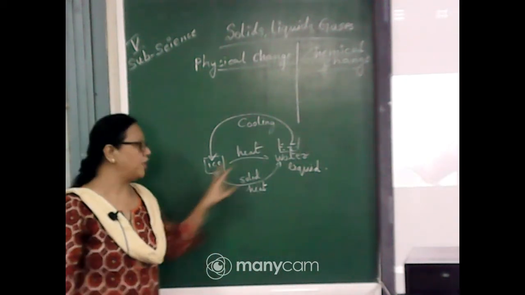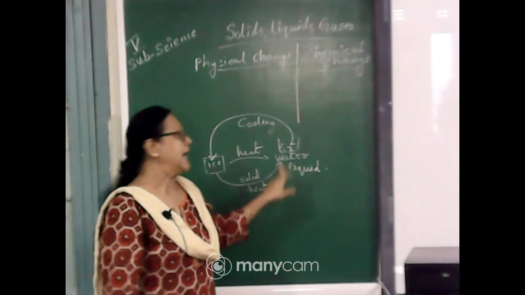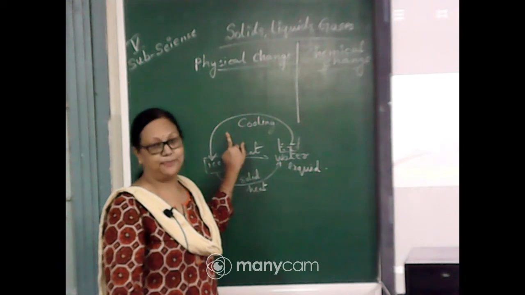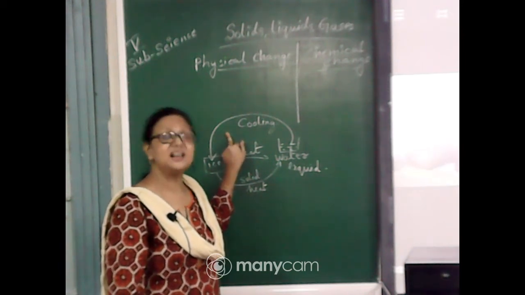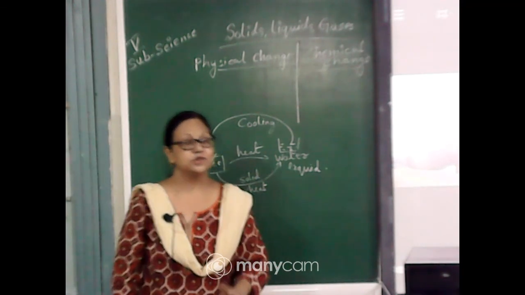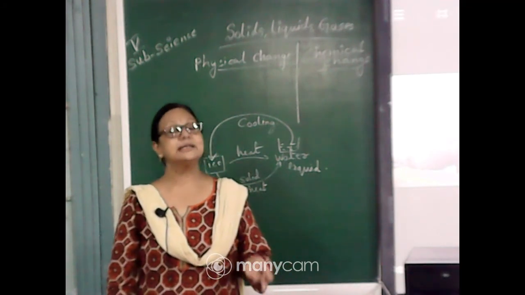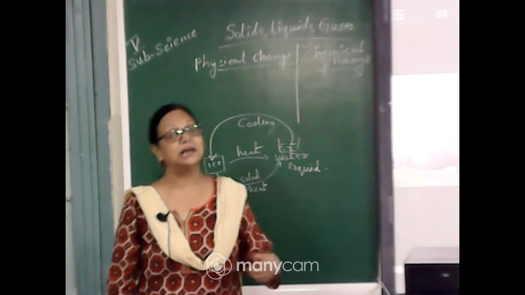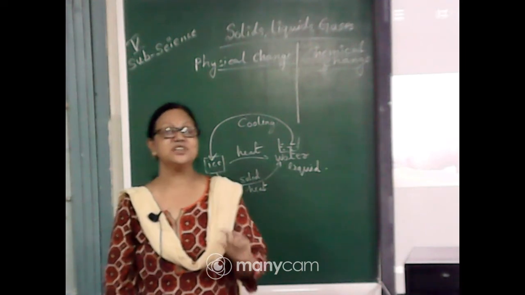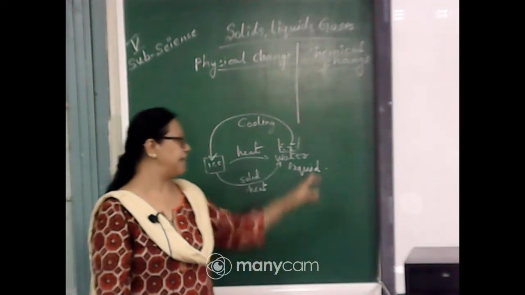So this kind of change, where you see the shape is changed and the state is changed, is not permanent, it is a temporary change. This type of change is called a physical change, where there is no formation of new substances. Only the state of the matter is changing. Its size may change, maybe the color of the substance changes, but as a whole the initial substance remains the same. That means on reversing the condition, we will get back the same thing.